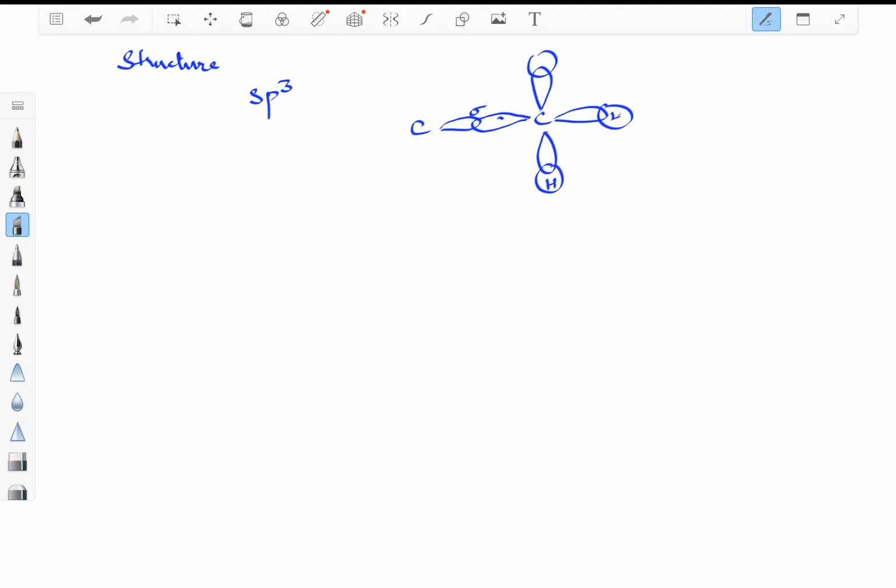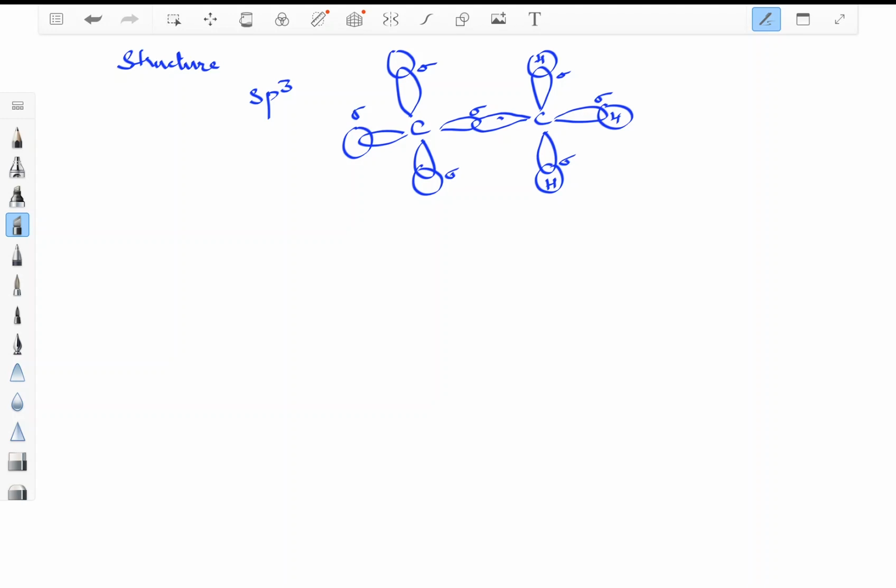These are our hydrogens, and this will form a sigma bond here. Like this carbon, also the same thing, sigma bond, and sigma bond. This was the orbital structure for alkane.